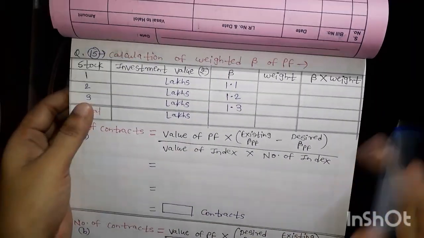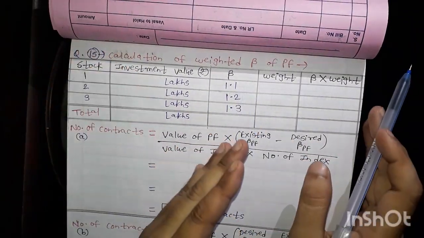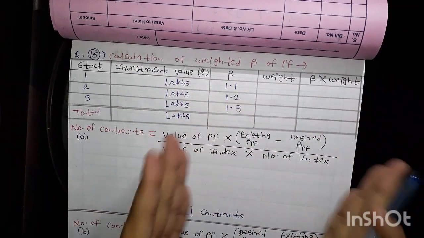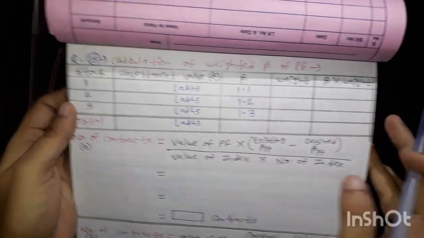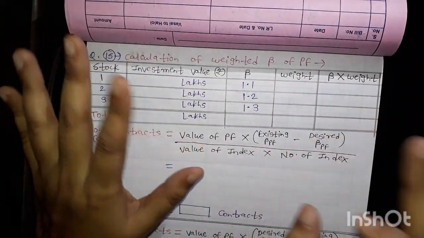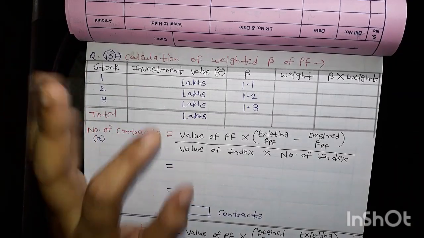So here, first of all, before calculating anything, we must know the beta of portfolio, and for that purpose we are calculating this, which is very simple. So here I have written the stocks, and the investment value I will directly calculate on a calculator. First of all, see,